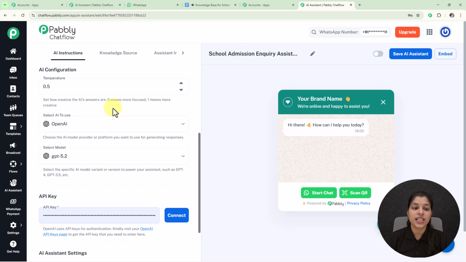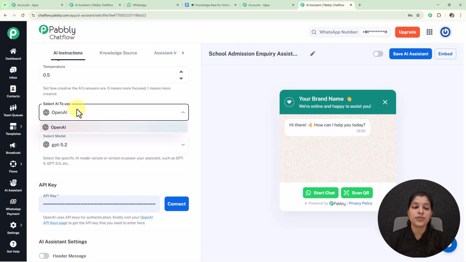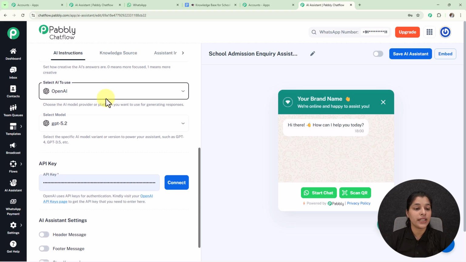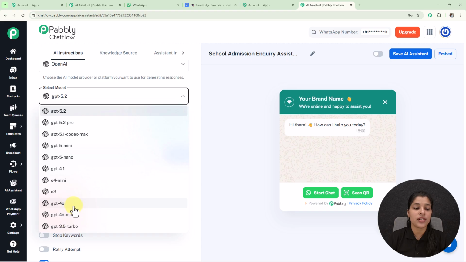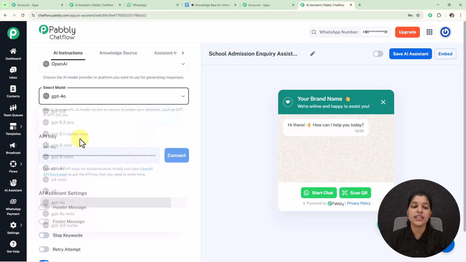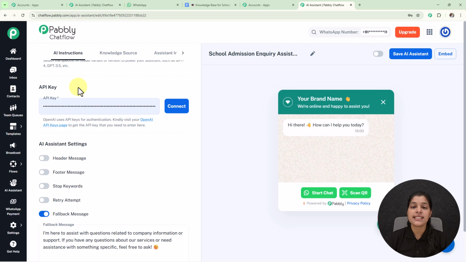And afterwards we are getting this option for selecting the AI to use, which is already selected as OpenAI. And now we have to select the model. So here I'm going to select the model of my OpenAI as GPT-4o. And now we are getting this API key section where we have to provide the API key.